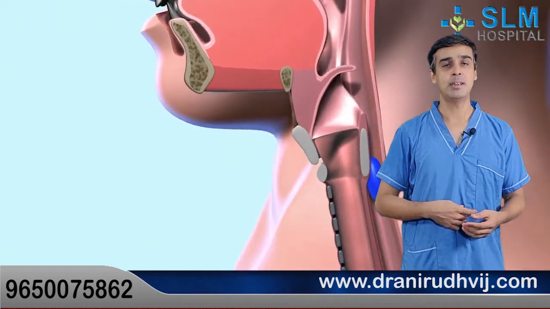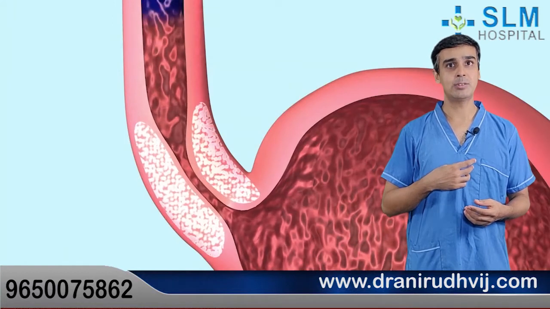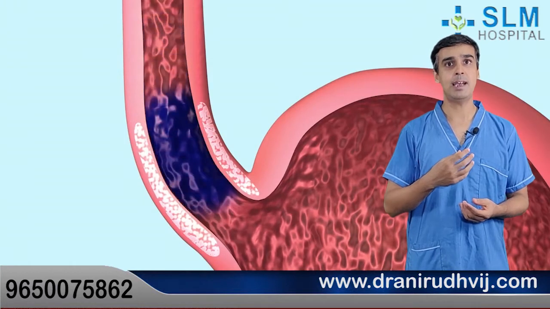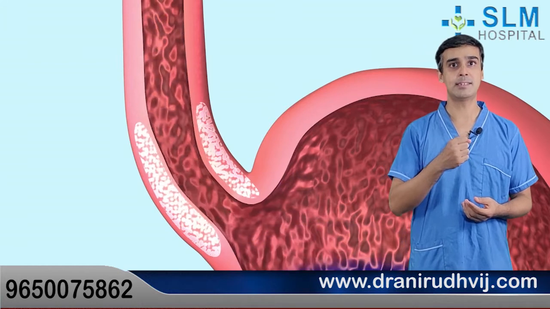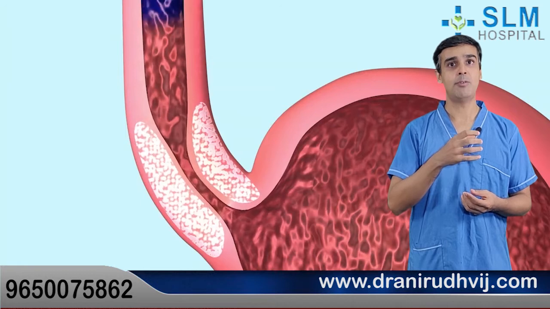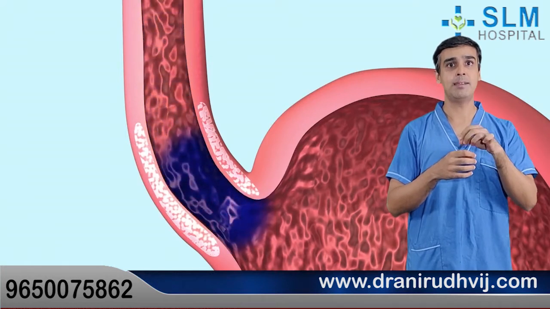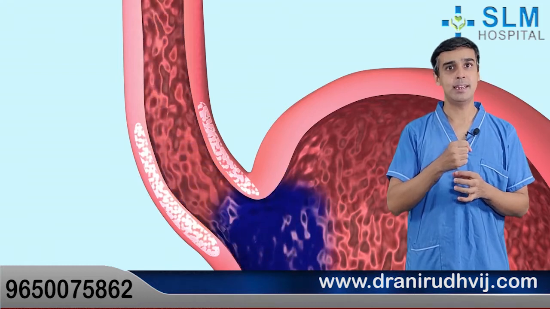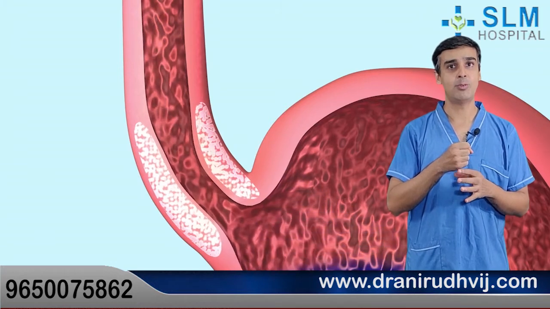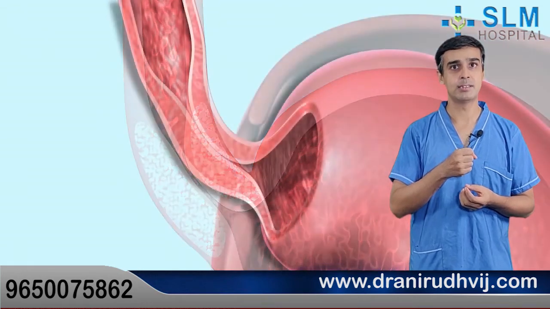The normal swallowing mechanism involves the food traveling from the food pipe, that is the esophagus, into the stomach through a one-way valve which is located near the lower esophageal sphincter. This valve is normally closed at rest and usually once the person swallows, this valve opens up and then allows the entry of food from the food pipe into the stomach, and then it closes again so that the food within the stomach does not reflux back into the esophagus.